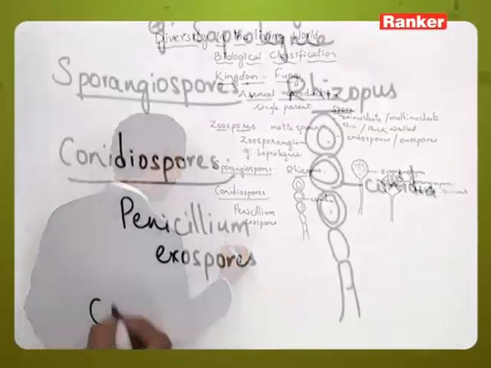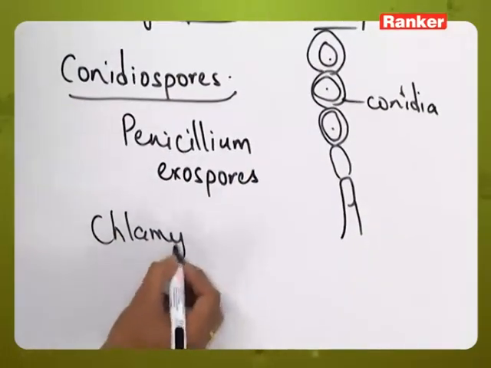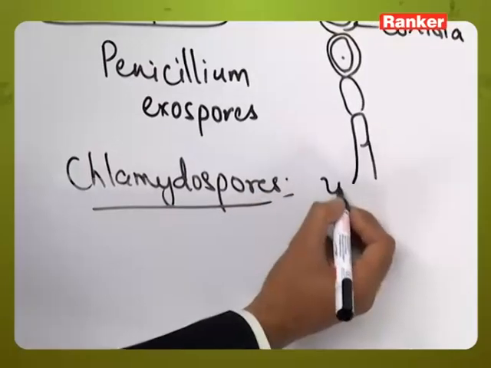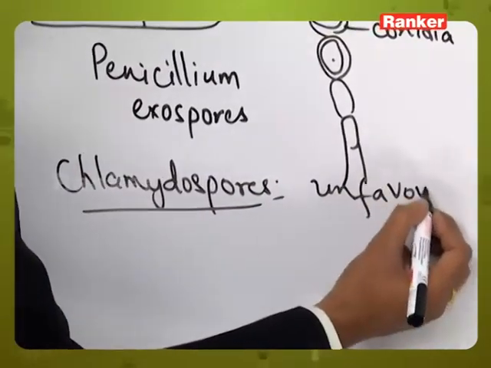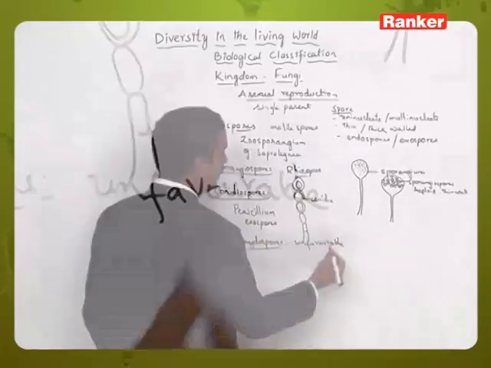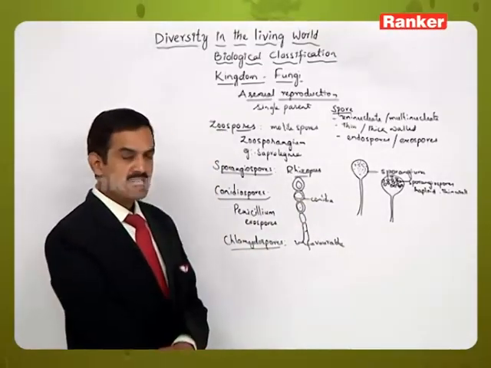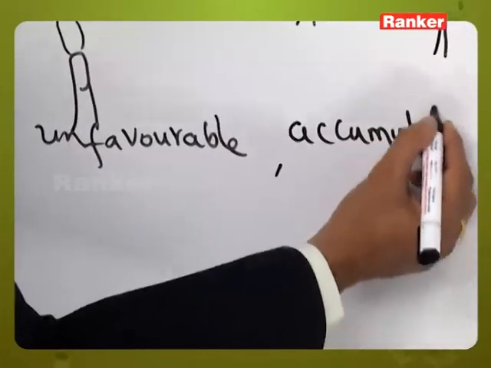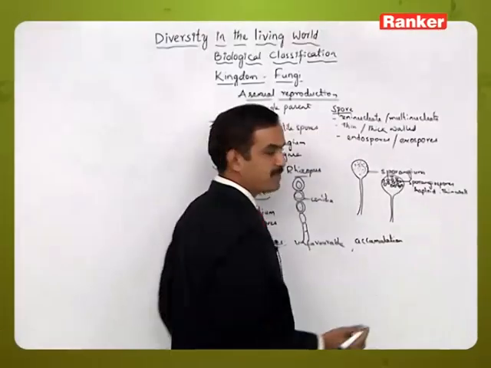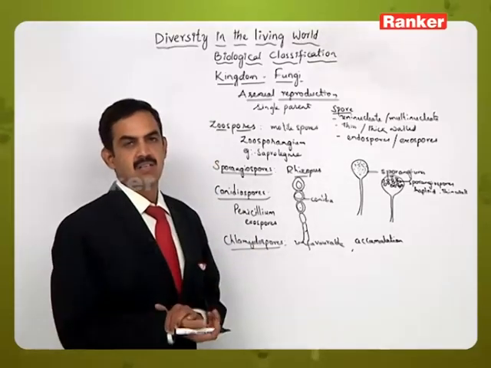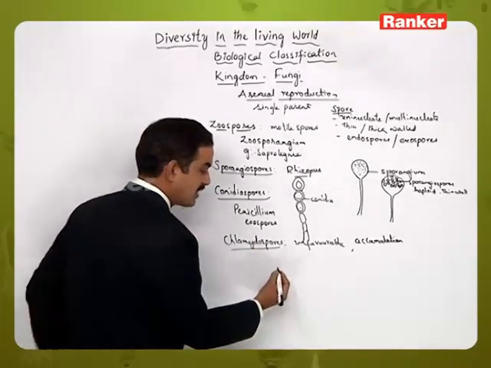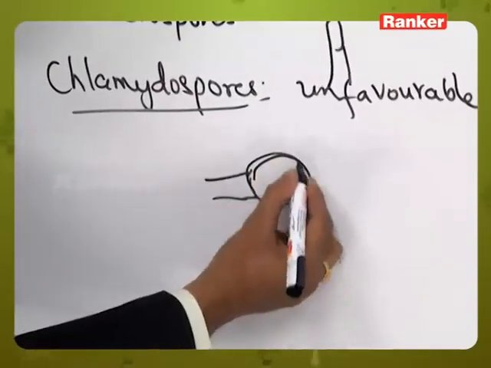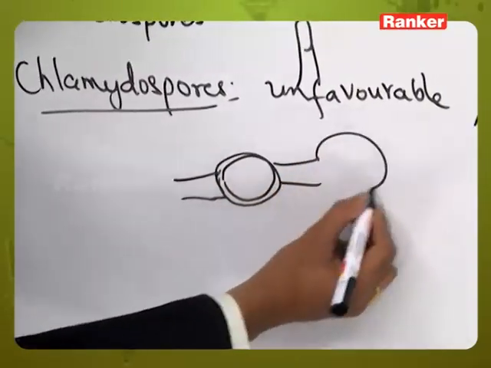Then chlamydospores. These chlamydospores are formed during unfavorable conditions. This is a structure which is formed by the accumulation of the cytoplasmic content in between the cells. So this is a type of structure where a thick walled organization is formed.